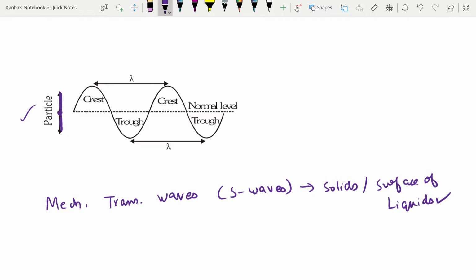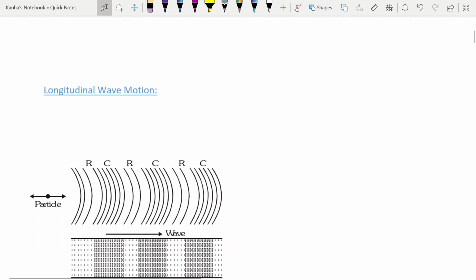I'll talk to you about certain terms: crest and trough. The crest is a portion of the medium which is raised temporarily above the normal position of the rest of the particles of the medium. And what is a trough? A trough is a portion of the medium which is depressed temporarily when a transverse wave is passing through the medium. This should be clear from here. Your wave is passing in this direction.